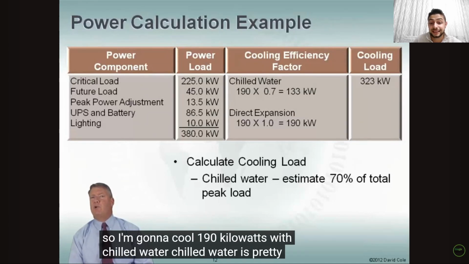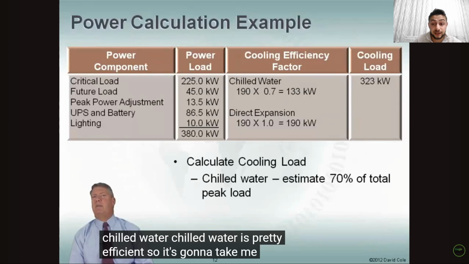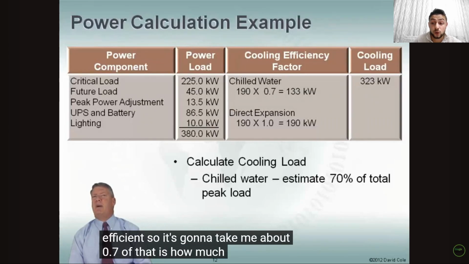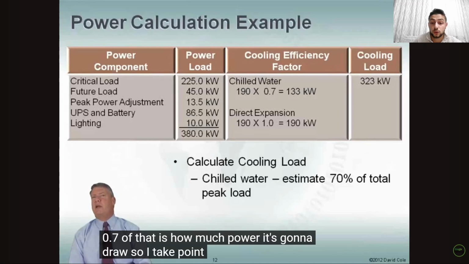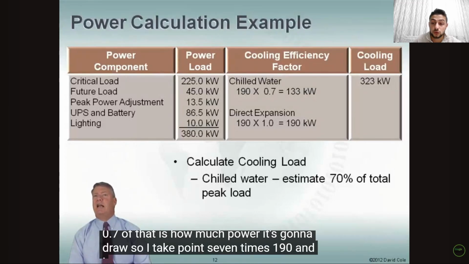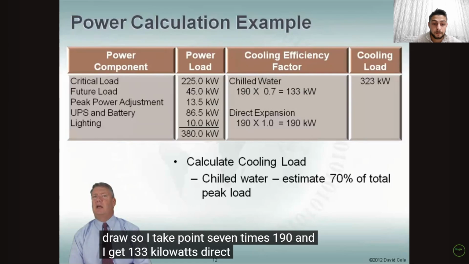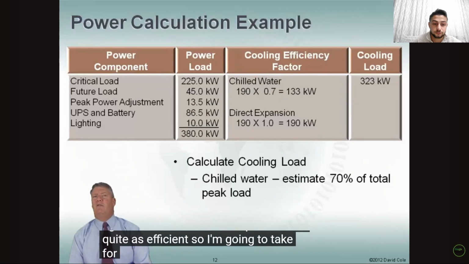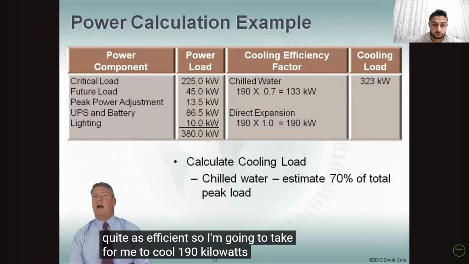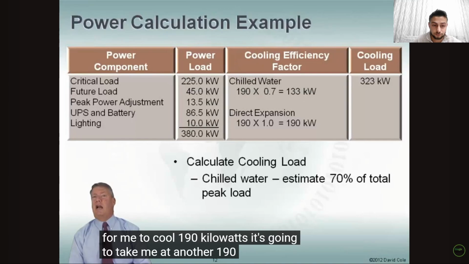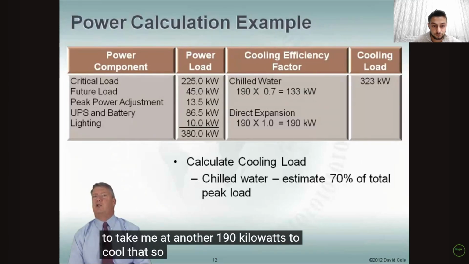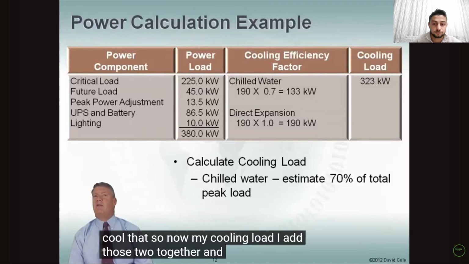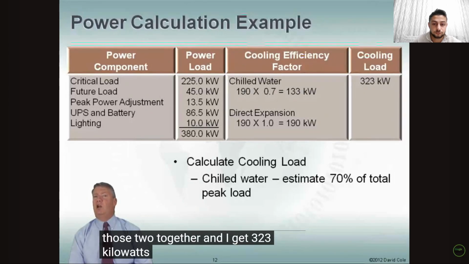Chilled water is pretty efficient. So it's going to take me about 0.7 of that 190 kilowatts to draw that power. I take 0.7 times 190 and I get 133 kilowatts. Direct expansion is not quite as efficient. For me to cool 190 kilowatts, it's going to take another 190 kilowatts. So now my cooling load, I add those two together and I get 323 kilowatts.